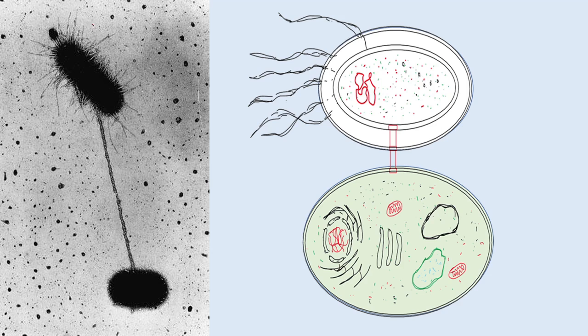You can see this rod-shaped bacterium has many different flagella. These are the flagella, and this is the host cell.